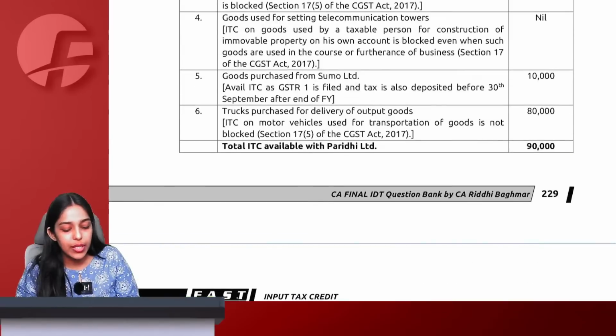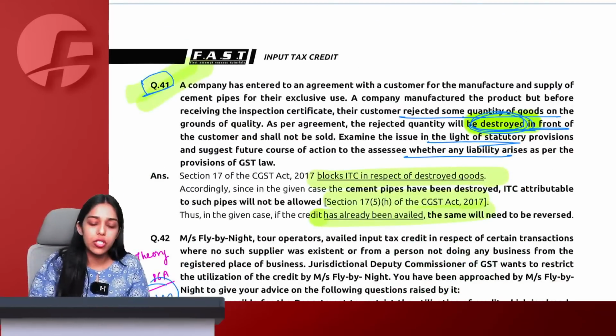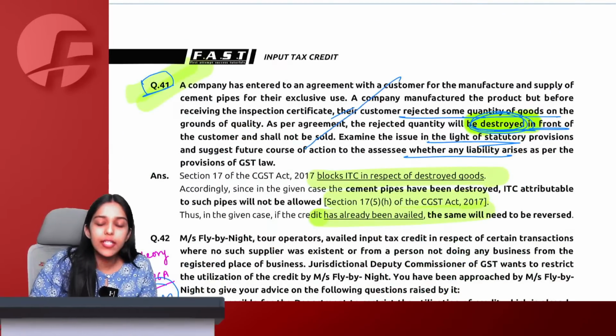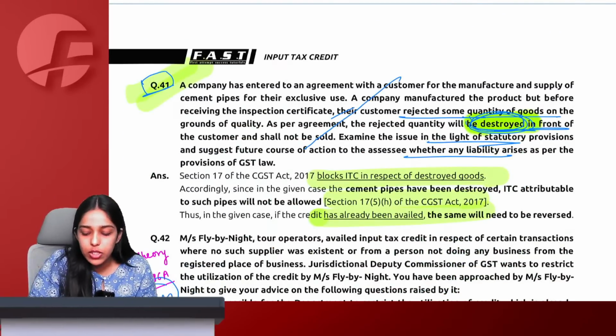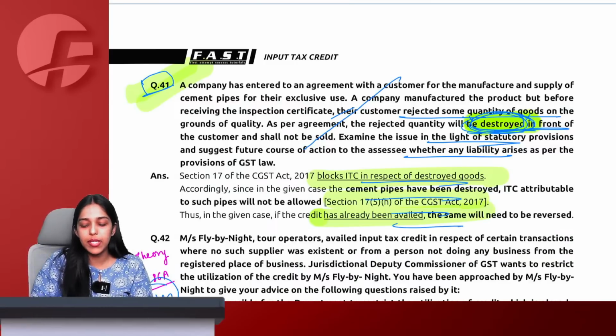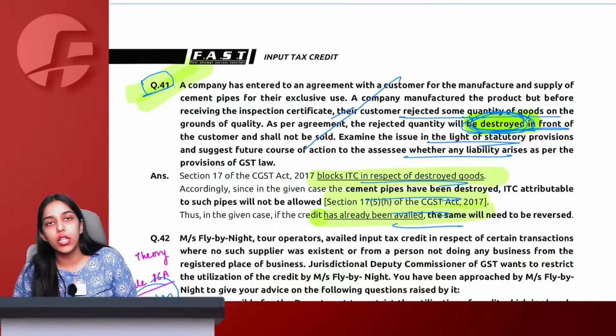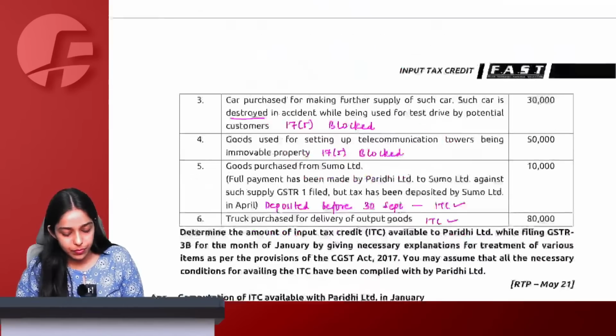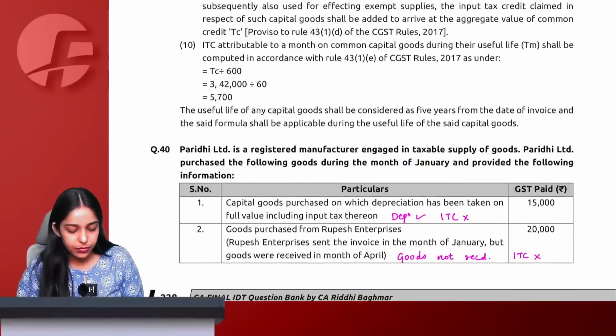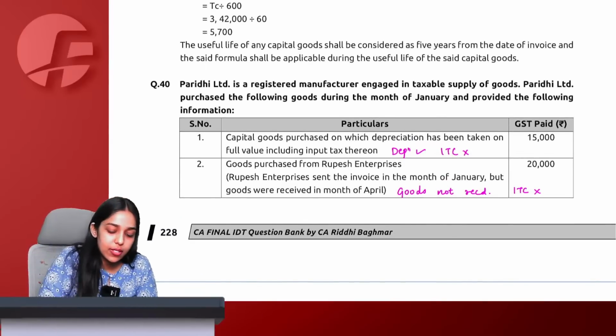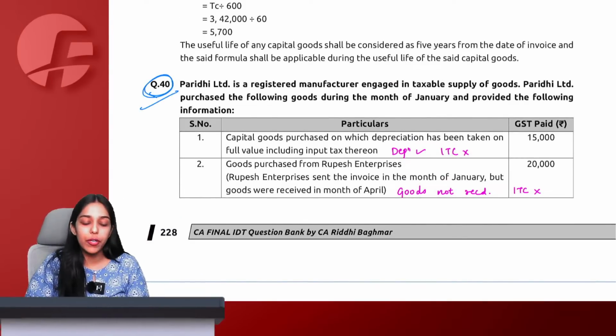Tell me everyone, yes or no. Very simple question this was. We destroyed. Forget the entire story. The main point here is that the goods were destroyed. If the goods were destroyed, we will simply say ITC will not be allowed for the same. Done? Yes. Next question number 40.